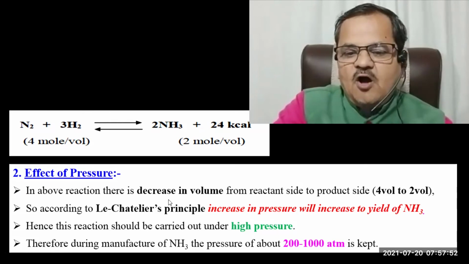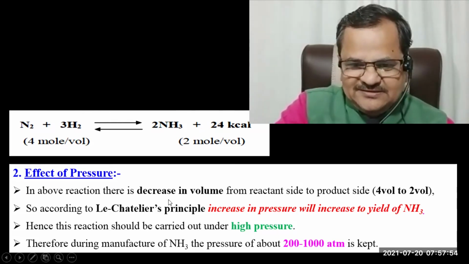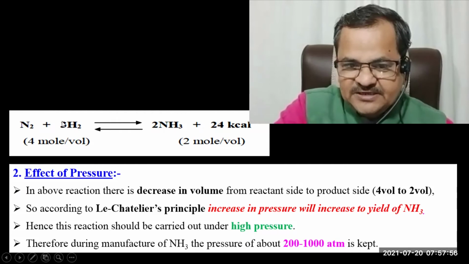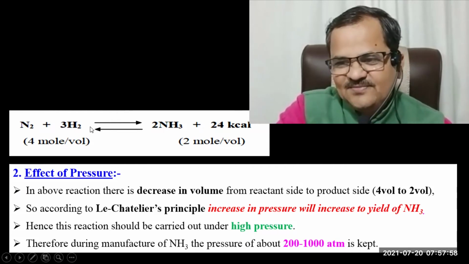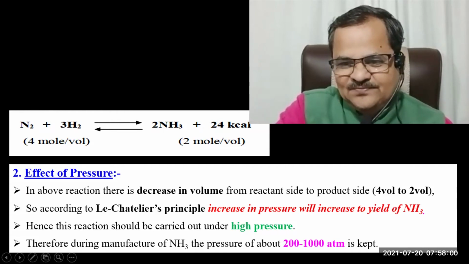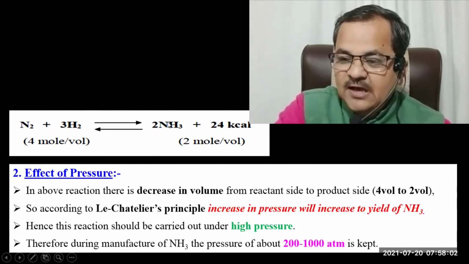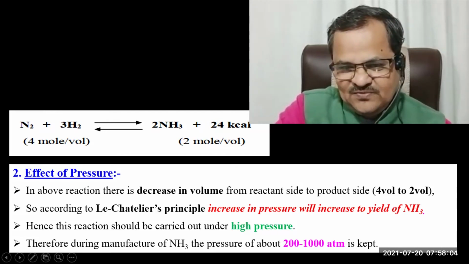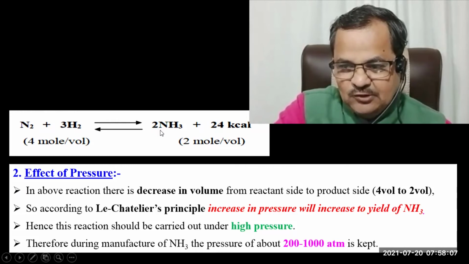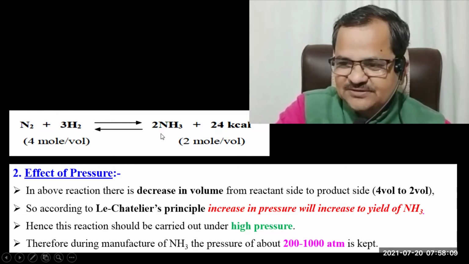Now, according to Le Chatelier's principle, suppose you increase the pressure of the reactants. What will happen? The system itself will oppose. If you increase it, it will try to decrease the pressure.